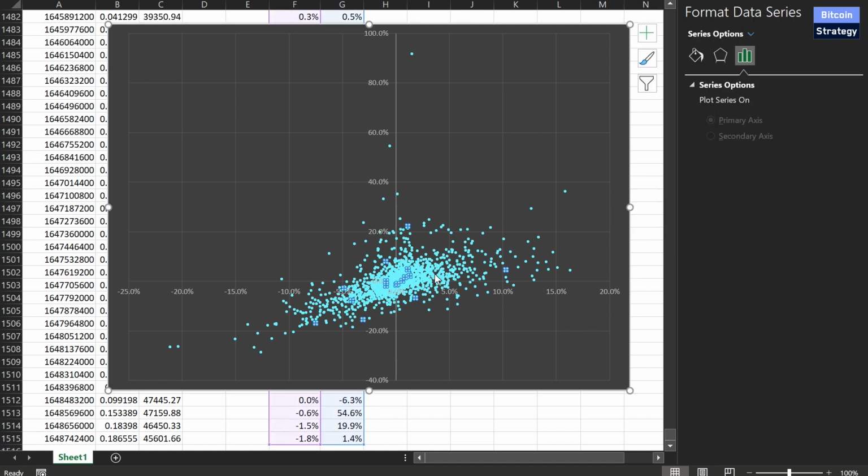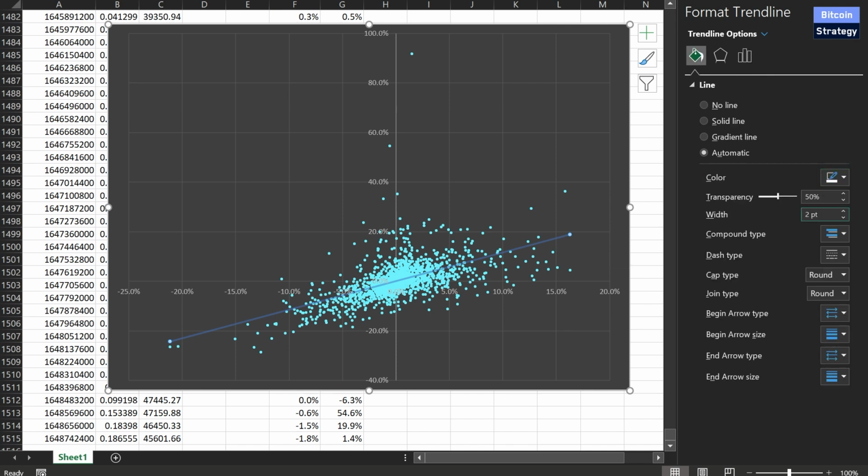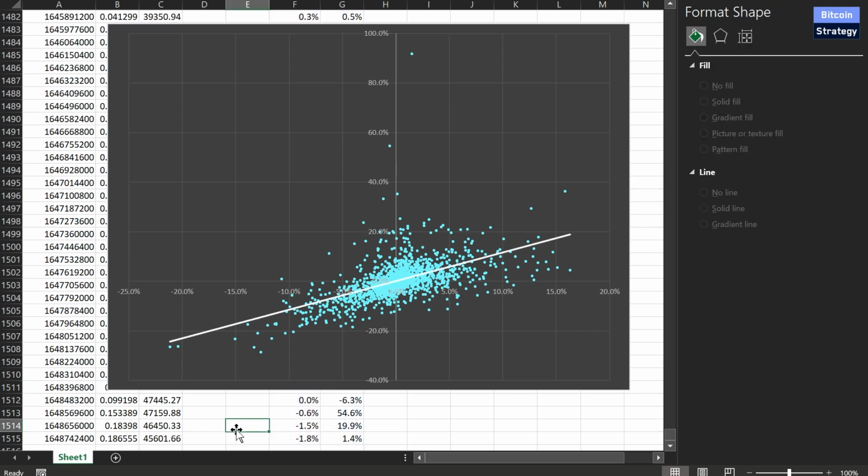Okay, so the first thing that we want to do is add a trend line over here. Now, what's this trend line? This is a linear regression line. Let's make this a bit more visible, maybe in white, remove all of this fancy transparency. What this regression line does is minimize the squared distance from this linear representation. It tries to represent the data as cleanly as possible. So if you had to predict where one value would be given another value, this is your best estimate. And so in order to get the inherent leverage, we simply have to divide the value on the y-axis by the value on the x-axis.